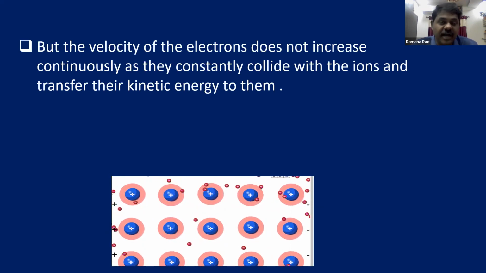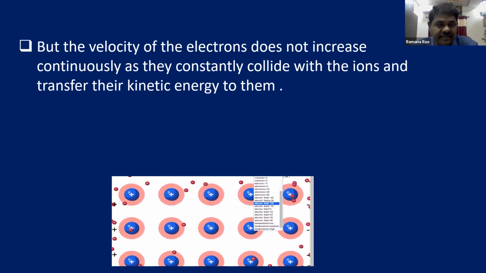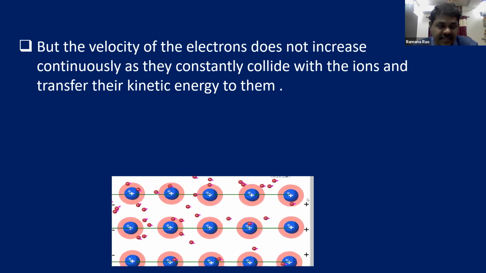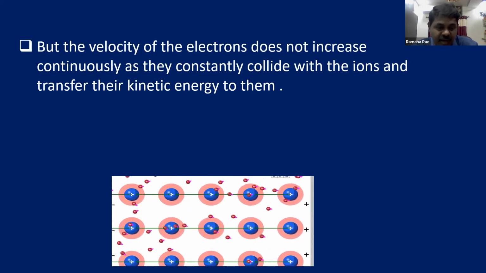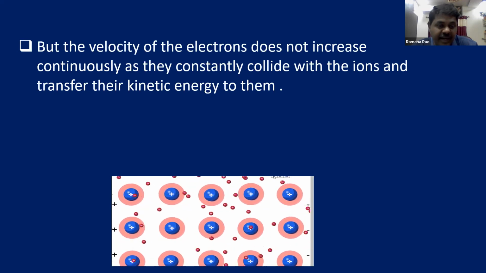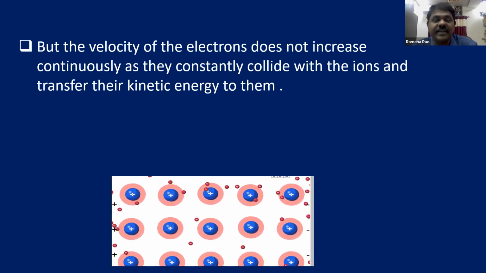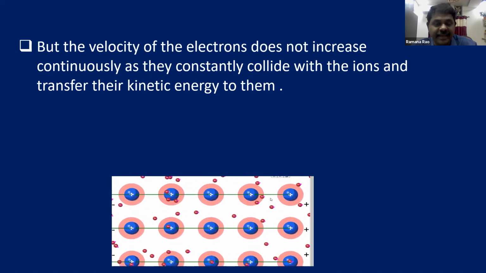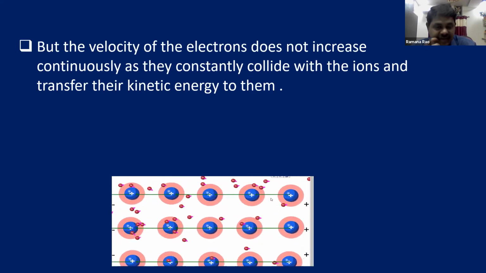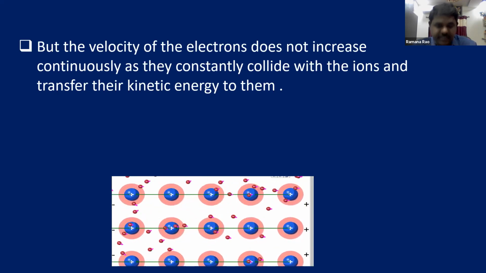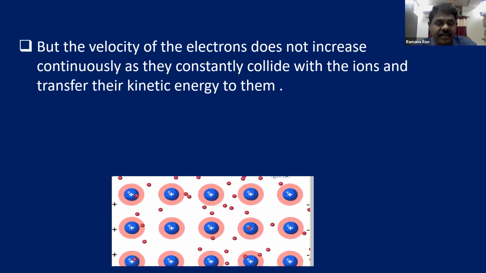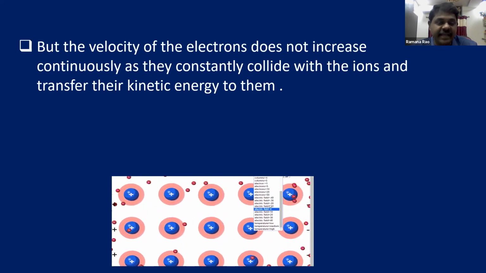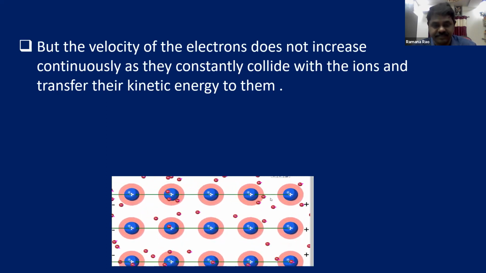So how is this constant velocity attained? Because these electrons collide with the ions. You can see, the negative charges collide with the ions. After colliding, they transfer the kinetic energy to the ion so that they can maintain a constant velocity. The reason is the charge carriers maintain the constant velocity because they can transfer the kinetic energy to the ions.